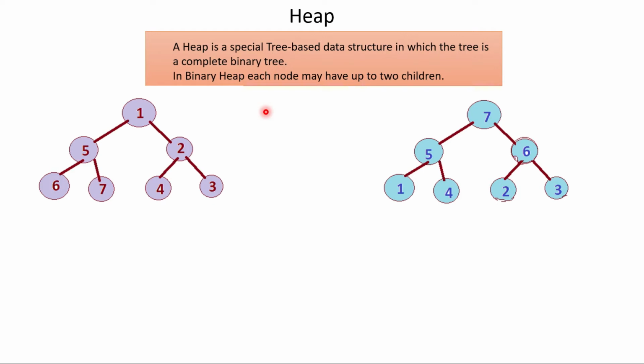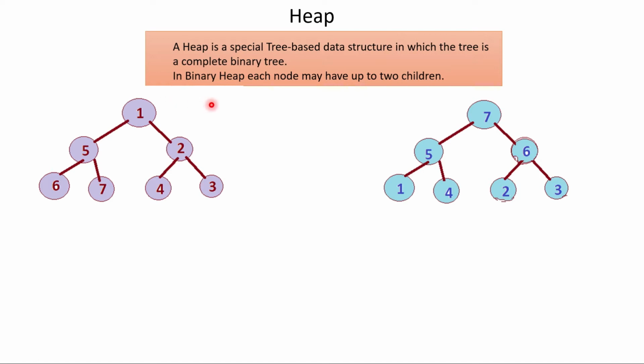So what we learned as a complete binary tree: it means if we traverse a tree level by level, from left to right, we will not find any missing nodes in between. In the last level also, if some nodes are missing, they will be missing on the right side. Means from the left side, each and every node will be present. If you want to recap, you can see the previous video to learn about complete binary trees.